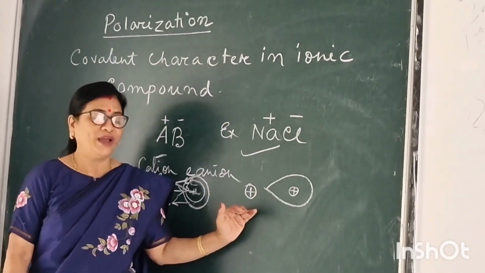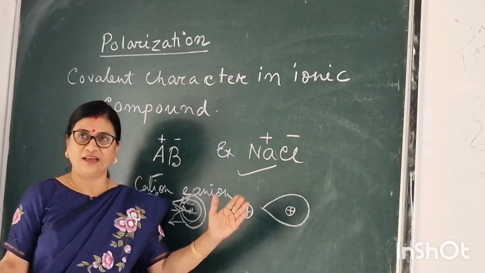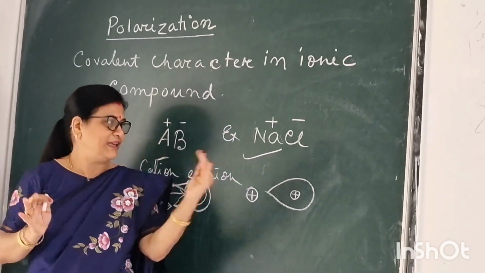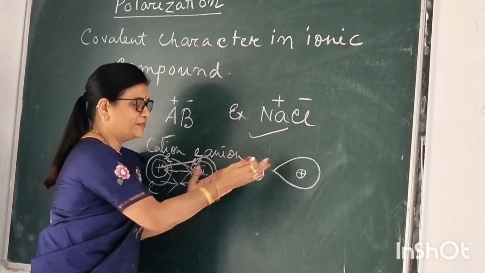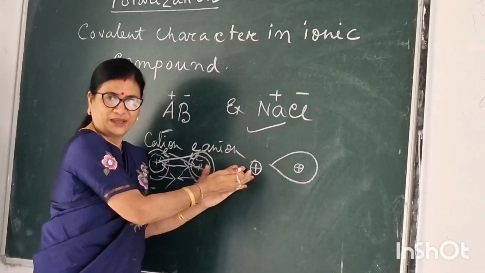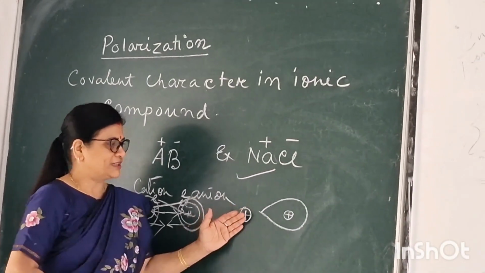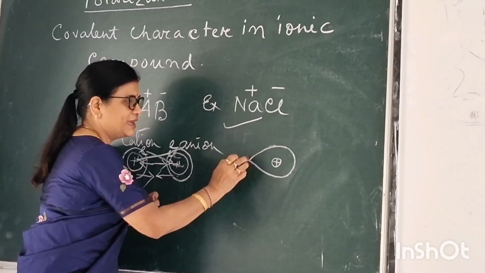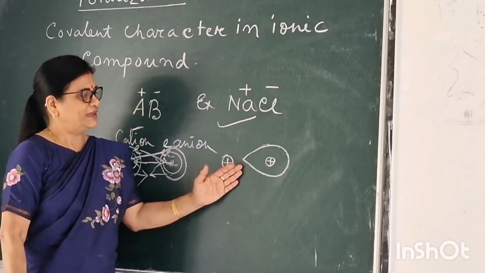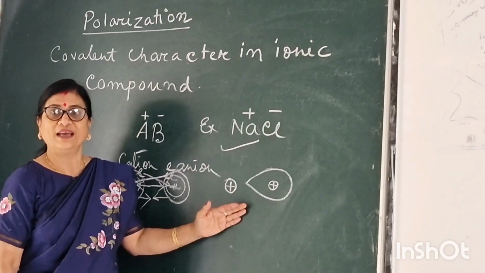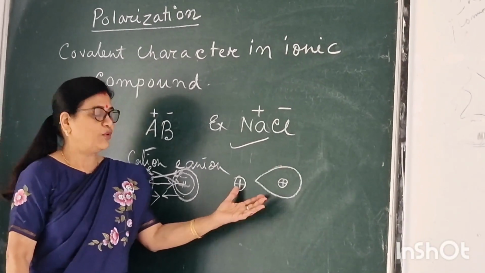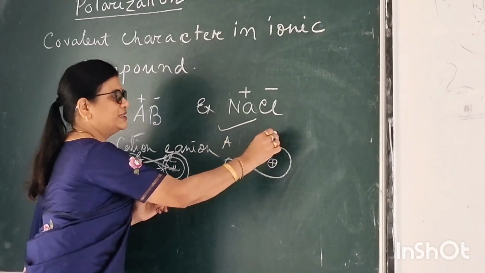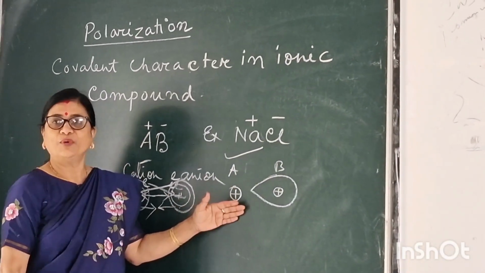That means when the anion and cation come closer to each other, the electron cloud of the anion comes towards the cation. When the attractive force is more, the electrons come to it, and it seems to be a covalent character, a covalent bond between A and B. Suppose this is A, this is B. This is called polarization.